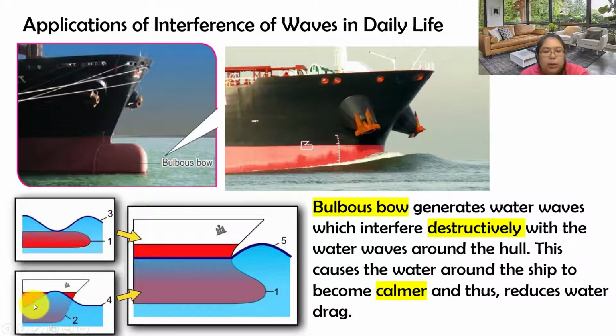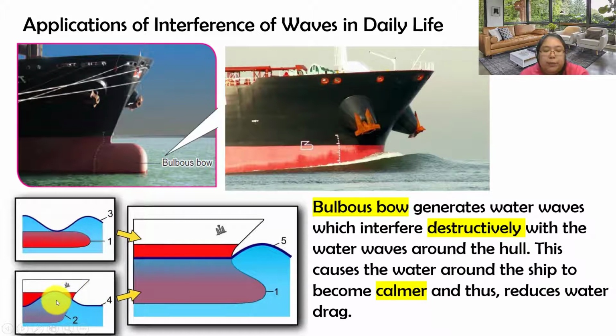Number 2, the wave pattern is up, there's a crest. Then at number 3, if it hits the bulbous bow, it becomes a crest also. Now I want you to compare 3 and 4. 3 is up, 4 is a trough. That means with the bulbous bow, they will meet, 3 and 4 together.